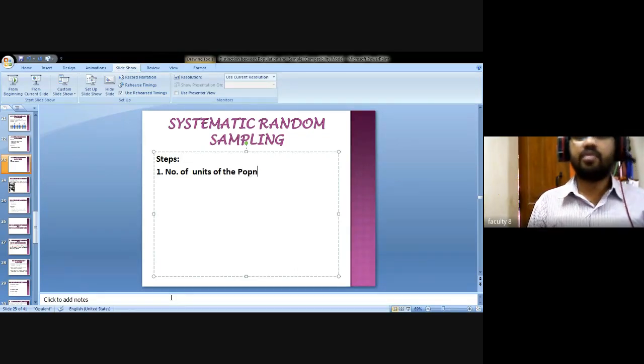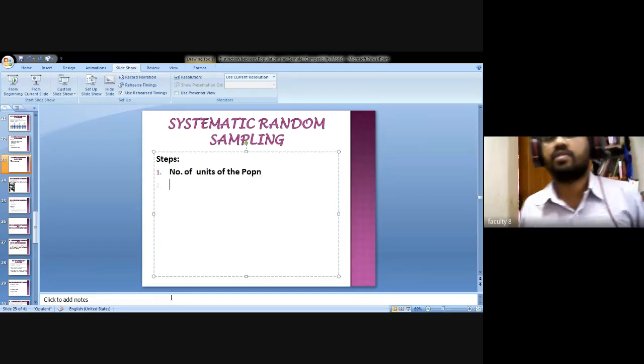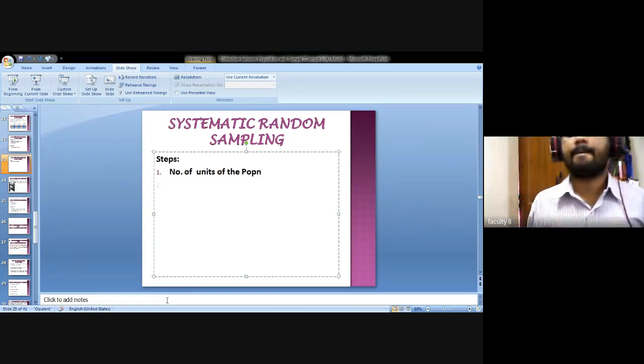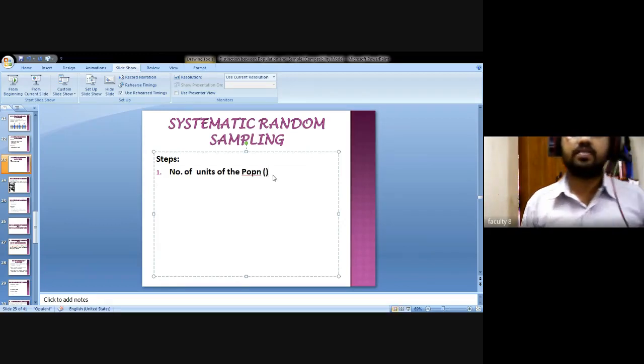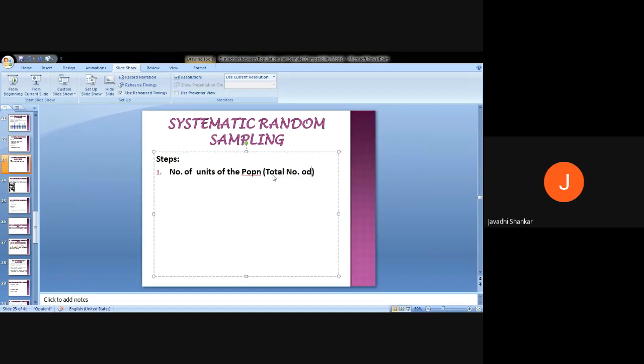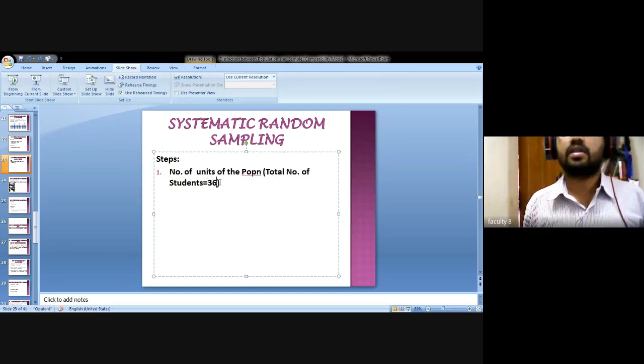I am writing POPN, which is the shortcut for population. Assume how many students are in your class? Anyone can say the total number of students? 36, sir. 36, right?